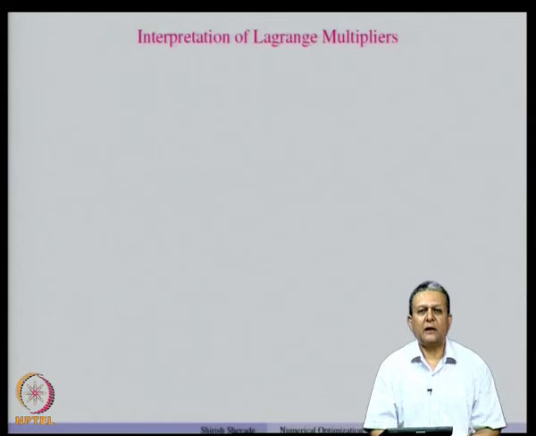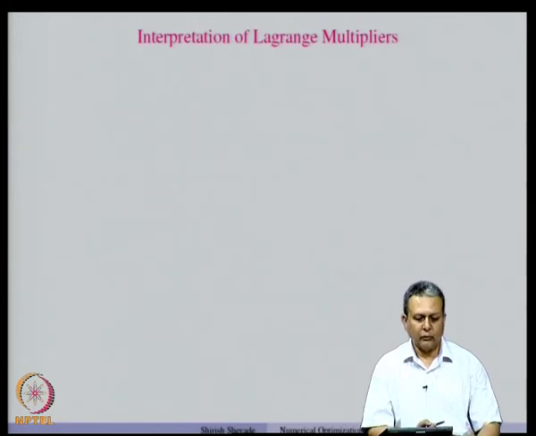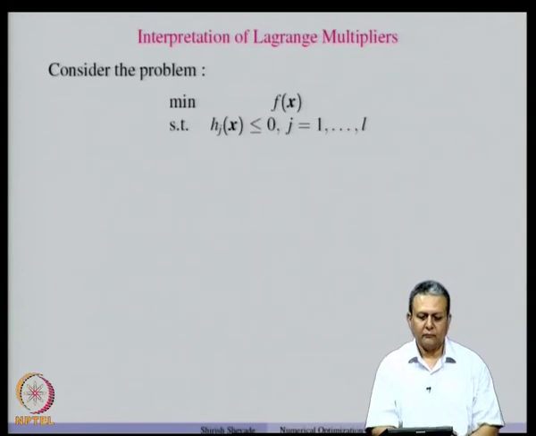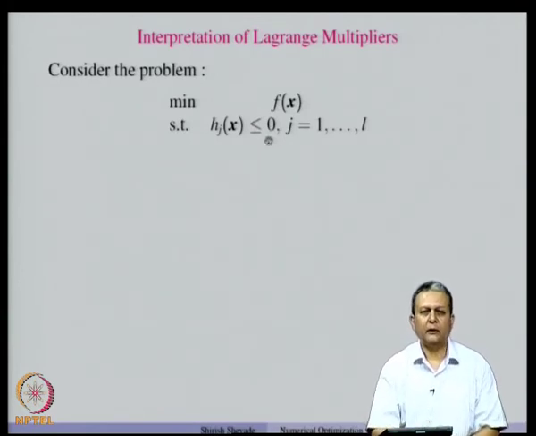Now, what is the meaning of the Lagrange multipliers associated with a nonlinear programming problem? So, let us try to see that interpretation. For the time being, let us consider this problem where we want to minimize f of x subject to the constraint h(x) less than or equal to 0, and the ideas that we are going to study can be easily extended to a general nonlinear programming problem where we also have equality constraints.